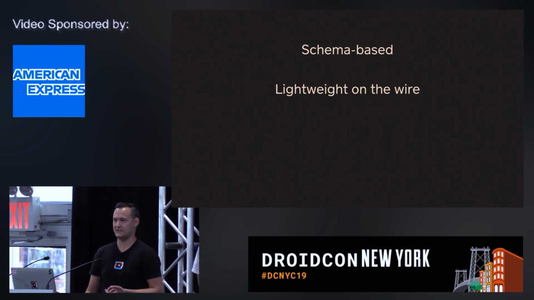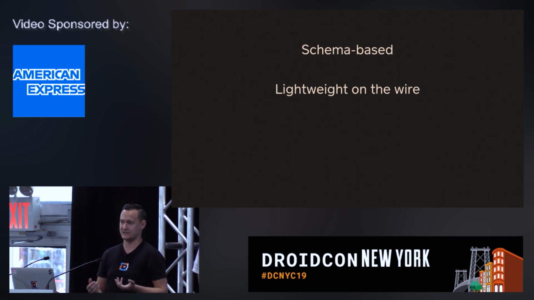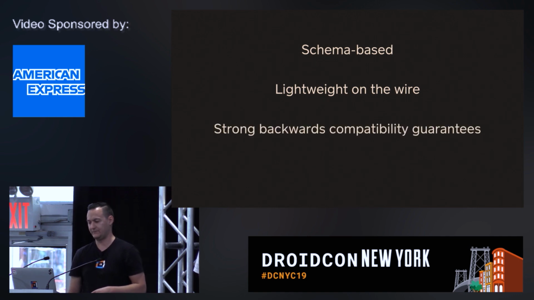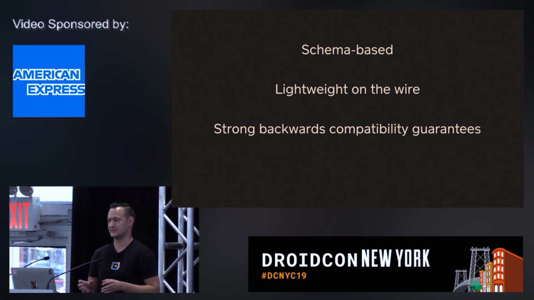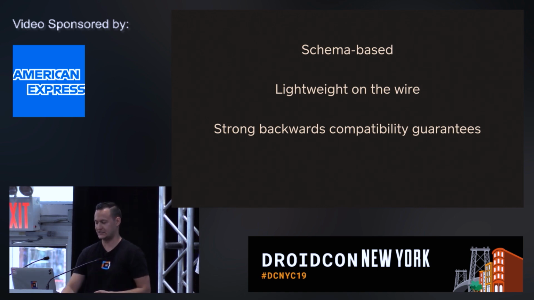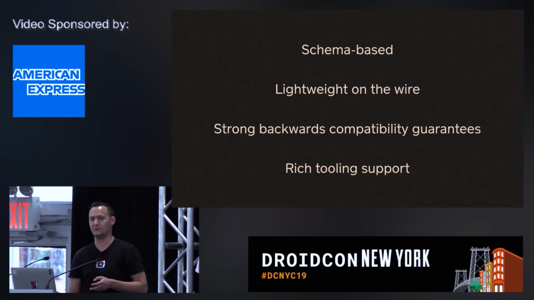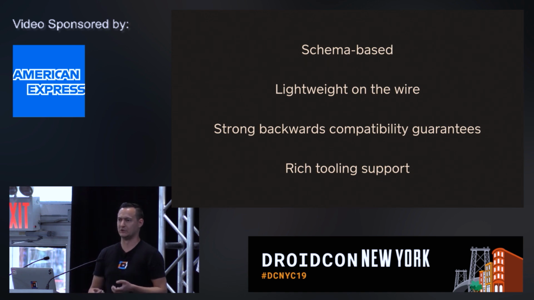Because you separate the schema from the actual data, the serialized data in protocol buffers is really lightweight, so it's really efficient to transfer and store. Protocol buffers were also designed with really strong backwards compatibility guarantees. It's ingrained in the design, and I'll show you how that works. And there's very rich tooling support provided by Google to go along with this serialization format.